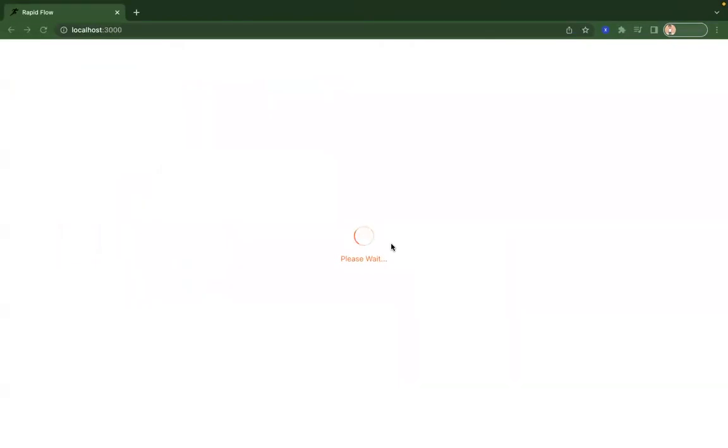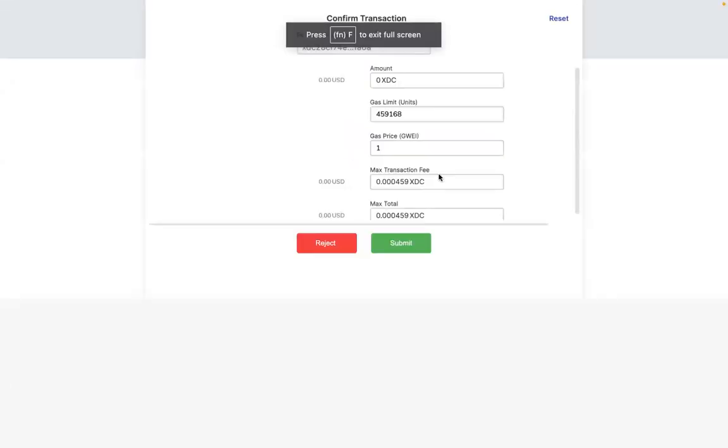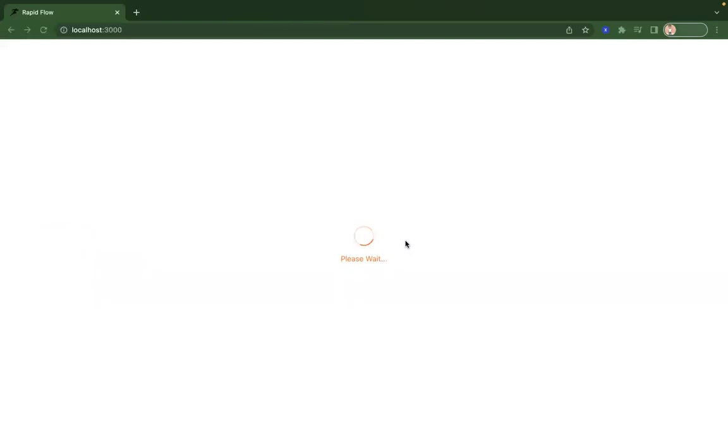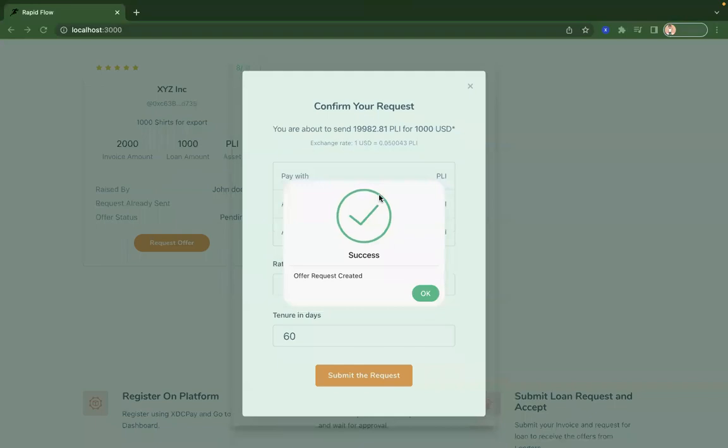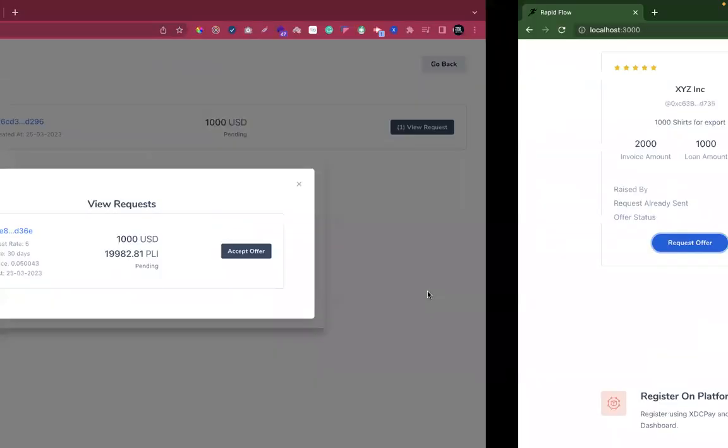Now, as a lender, I submitted two requests, one with the 5% interest rate for 30 days and the 10% interest rate for 60 days, right? Now it goes to the borrower. Now the borrower can decide which one to accept and then take it forward. Okay, now the offer is requested.